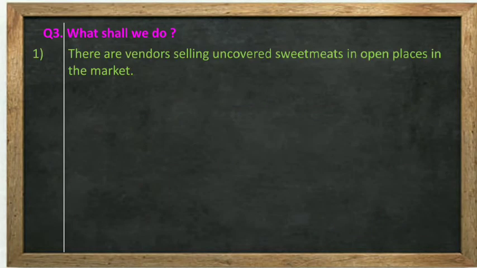Now question number 3, what shall we do, हमें क्या करना चाहिए if there are vendors selling uncovered sweetmeat in open places in the market? अगर कोई अनकवर्ड स्वीट बेच रहा है मार्केट में तो आप क्या करोगे. Will you take from him or consume directly? No. Then what should you do?